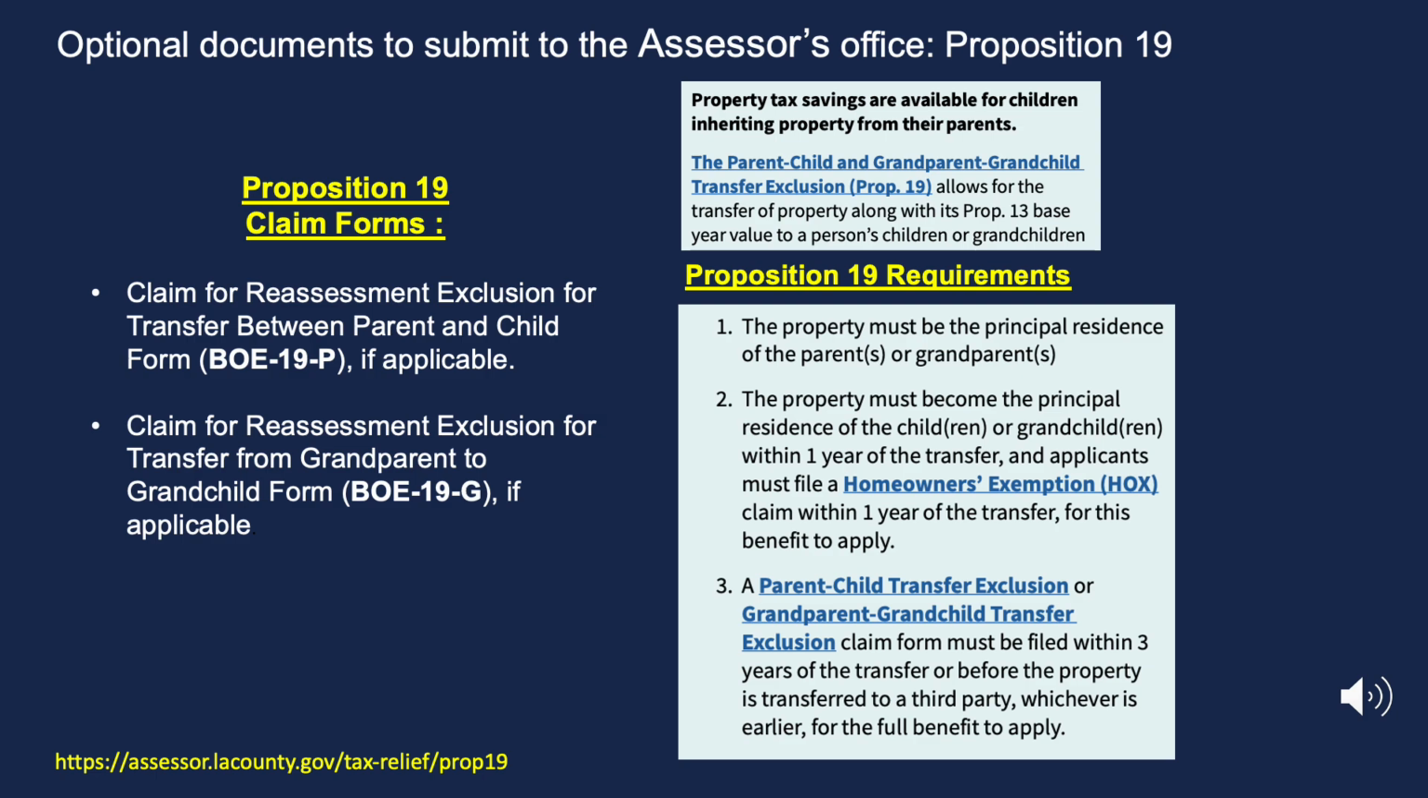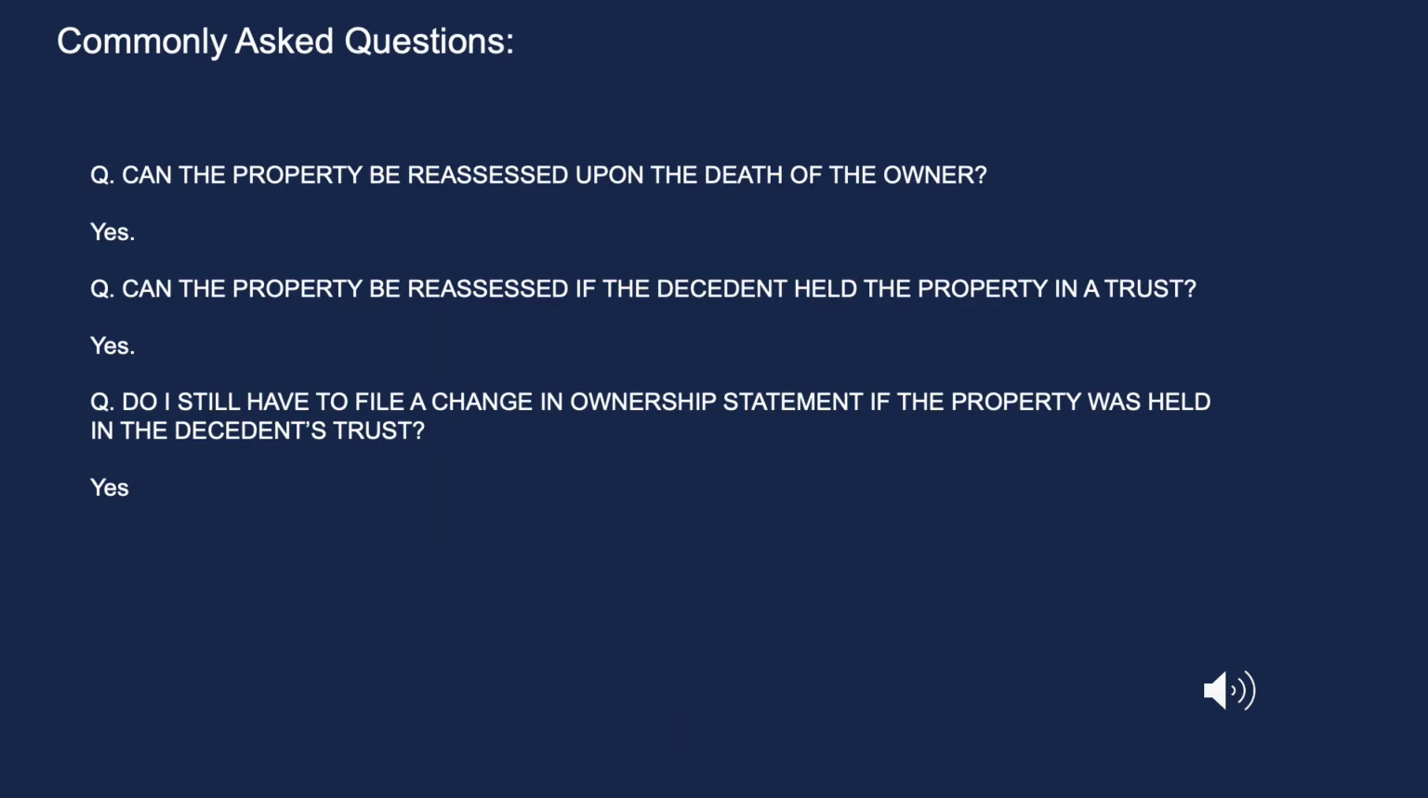Third, a parent-child transfer exclusion or grandparent-to-grandchild transfer exclusion claim form must be filed within 3 years of the transfer or before the property is transferred to a third party, whichever is earlier, for the full benefit to apply. Can the property be reassessed upon the death of the owner? Yes. According to state law, a transfer on death is considered a change in ownership, and the real property or the manufactured home that is subject to local property taxation can be reassessed as of the date of death for property tax purposes.